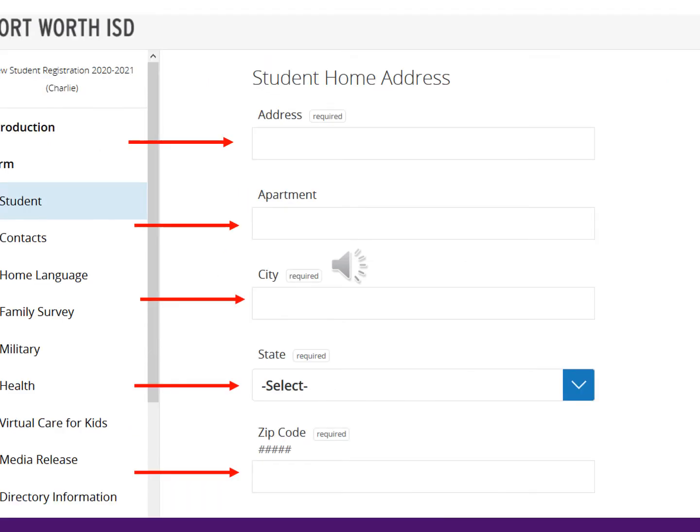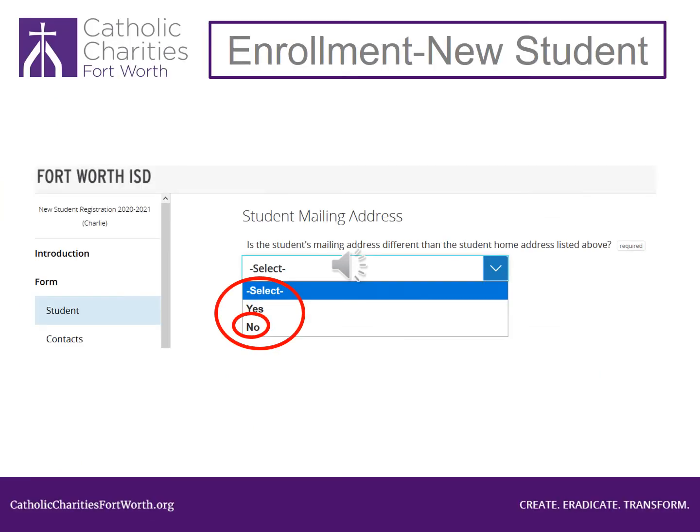You will need to type your address, your apartment number, the city, Fort Worth, and state, Texas. Click on the blue arrow and scroll down and select Texas. And your zip code. Scroll down. The next question asked, is the student's mailing address different from the student's home address listed above? Click on the blue arrow and select No. Scroll down the page.